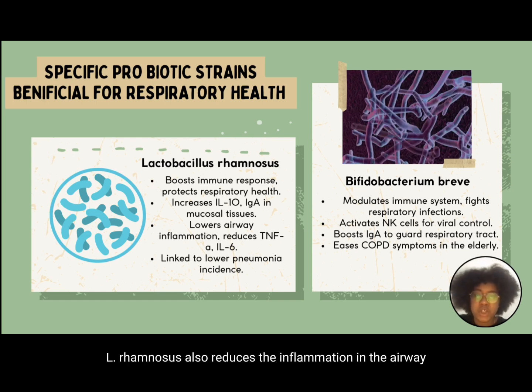L. rhamnosus also reduces inflammation in the airway by inhibiting the production of pro-inflammatory cytokines and has been linked to reduced incidence of pneumonia. The second strain is Bifidobacterium breve, which modulates the immune response and protects against respiratory infections. It also enhances immune system responsiveness by increasing the activity of NK cells, which is important for controlling viral infections. This strain also increases the production of IgA, which lines the respiratory tract and protects it against pathogens, and also alleviates symptoms of chronic respiratory conditions such as chronic obstructive pulmonary disease in the elderly.